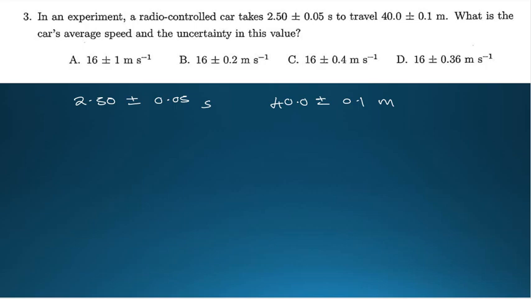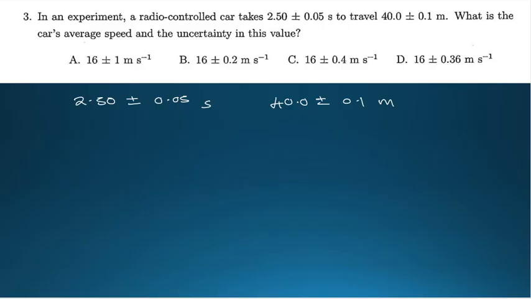Like I'm saying, uncertainty is just the error that may occur in every measurement, because not all measurements are accurate. You can make mistakes whenever you are taking measurements.